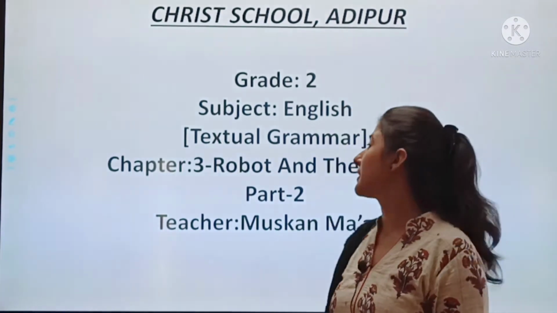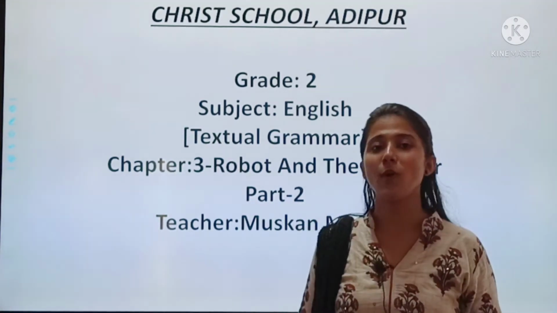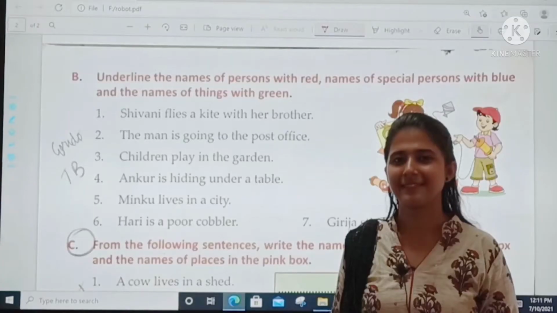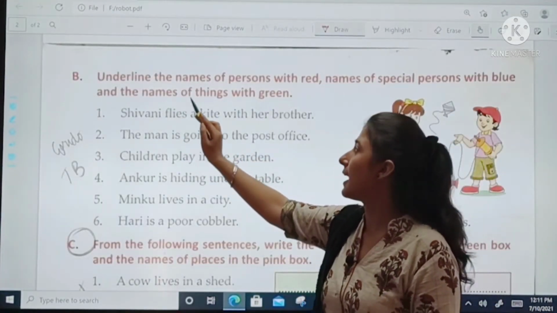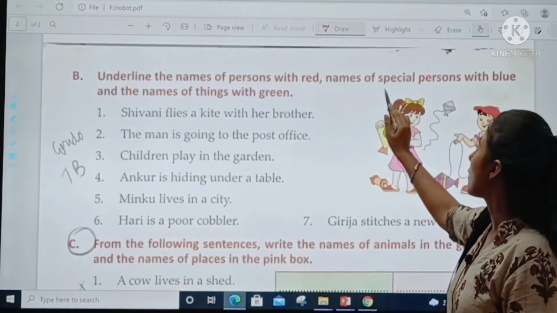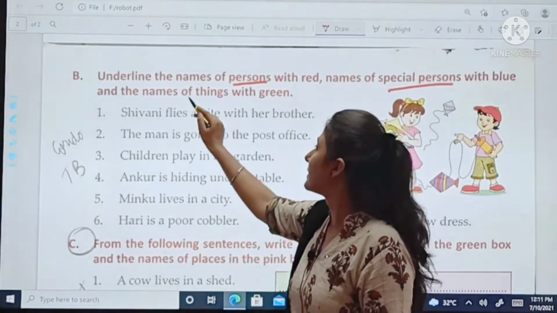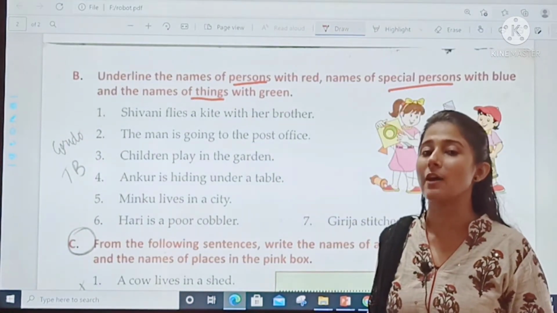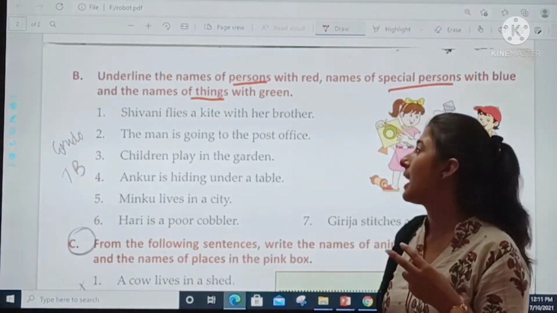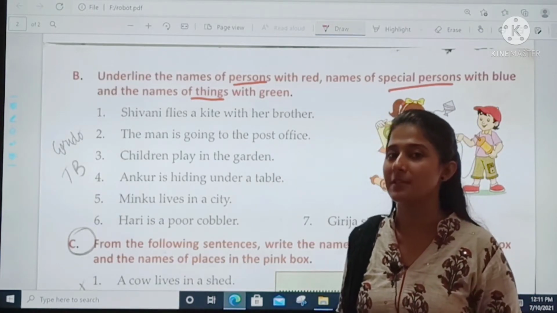We had started with the textual grammar portion and today we will continue with part 2 of the grammar exercise of chapter 3. So take out your textbooks. Read the question. Underline the names of persons with red, names of special persons with blue and names of things with green. You have to remember names of person, names of special person and names of things. This is a part of your revision of your grammar chapters, right?